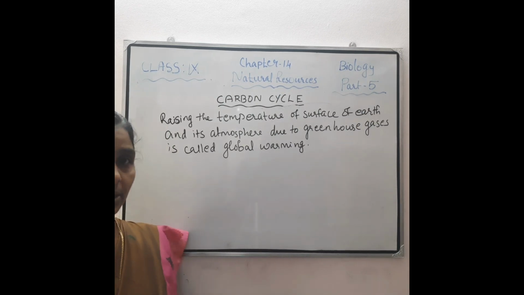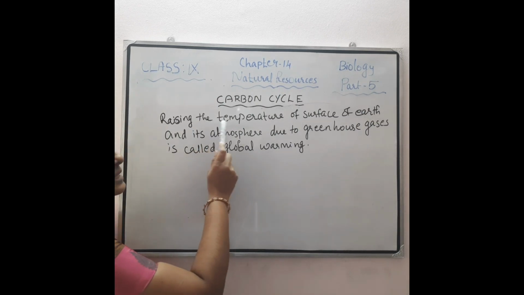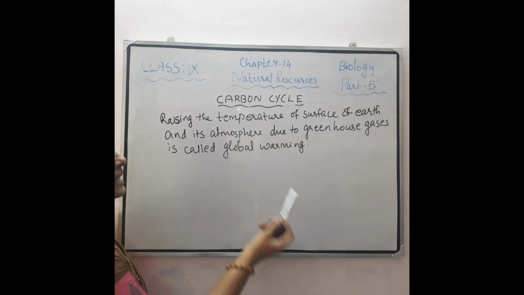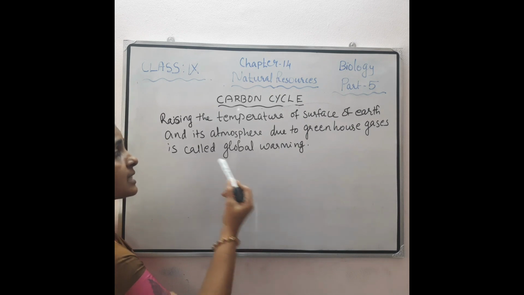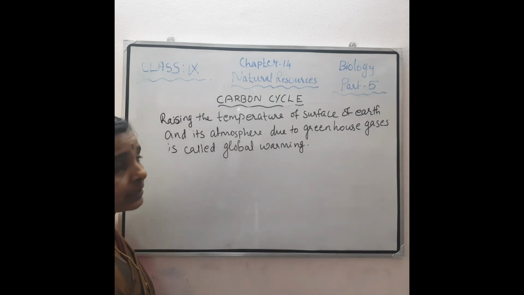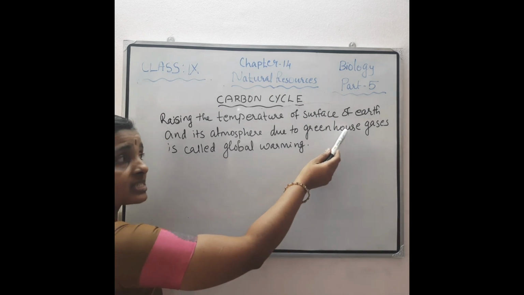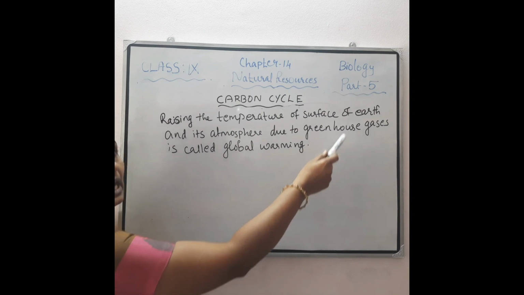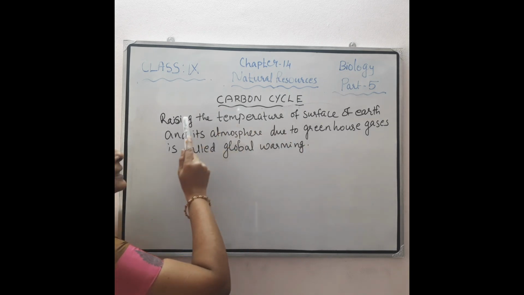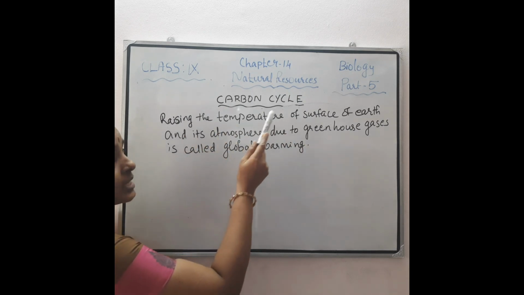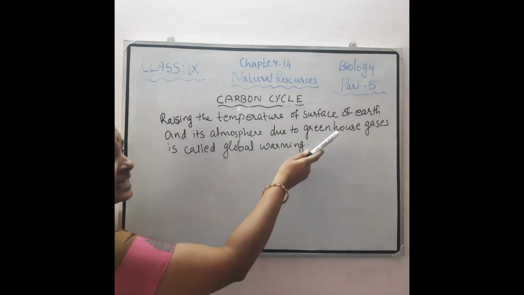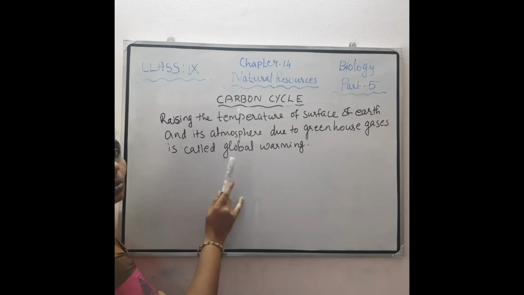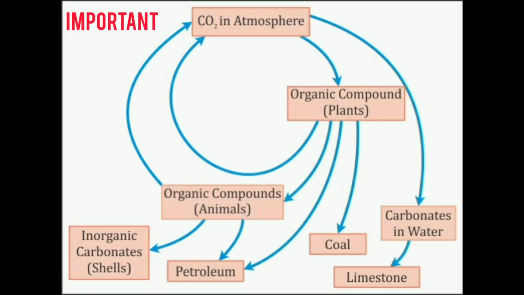So we can conclude that the rising of the temperature of the surface of Earth and its atmosphere due to greenhouse gases is called global warming. So especially which gas among the greenhouse gases? Carbon dioxide. So the rising of the temperature of the surface of Earth and its atmosphere due to greenhouse gases is called global warming. That's about the carbon cycle.